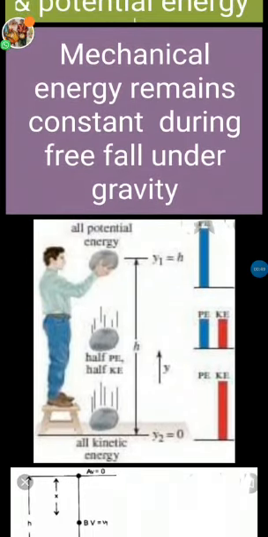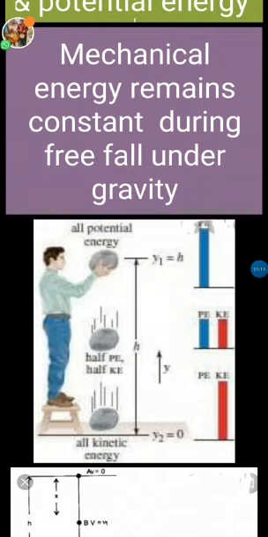Now, the mechanical energy we have to prove remains constant during free fall under gravity. Now, this is a man holding a body at a height h. Suppose it falls under gravity and reaches a midpoint. There the total energy will be half potential and half kinetic. And when it reaches the ground, all of the potential energy is converted into kinetic energy.